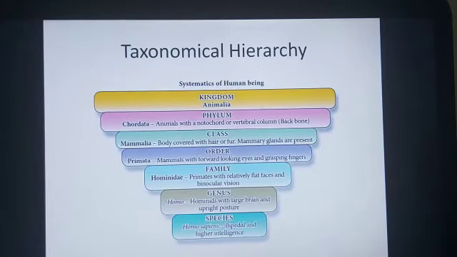Since I am discussing Homo sapiens, the genus is Homo, that is hominids with large brain and upright posture. After genus comes species, that is Homo sapiens, bipedal and higher intelligent organisms. So this is how we have the various taxonomical hierarchies.